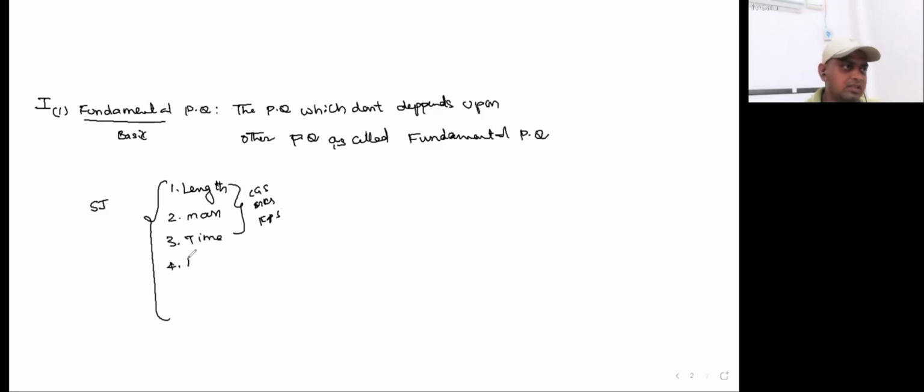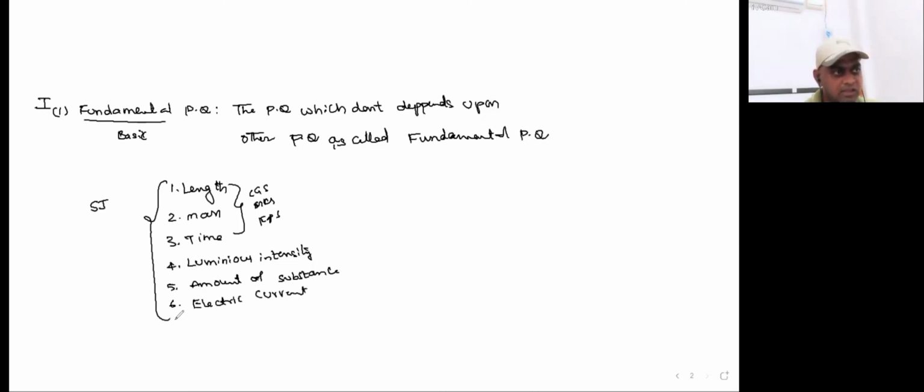The fourth one is luminous intensity, the fifth one is amount of substance, the sixth one is electric current, and the final one is thermodynamic temperature. So the fundamental physical quantities are independent.